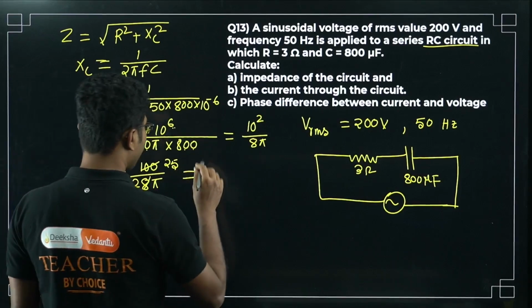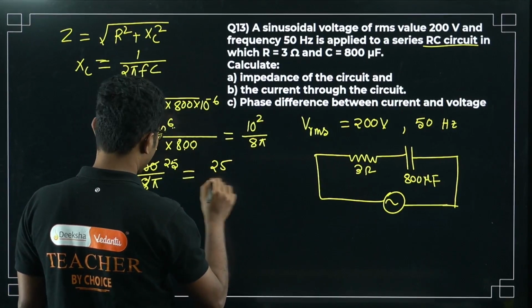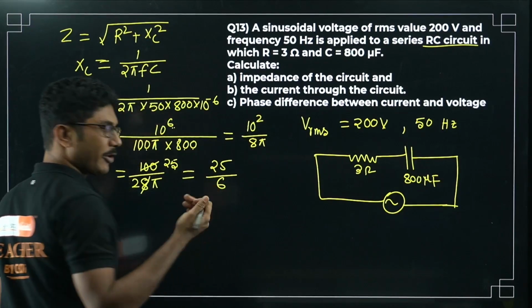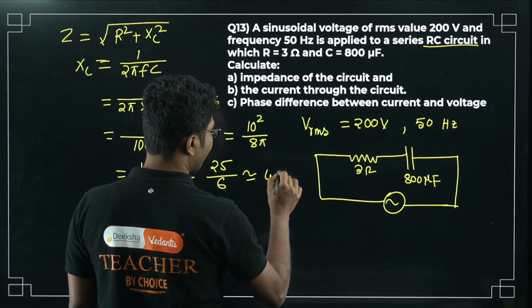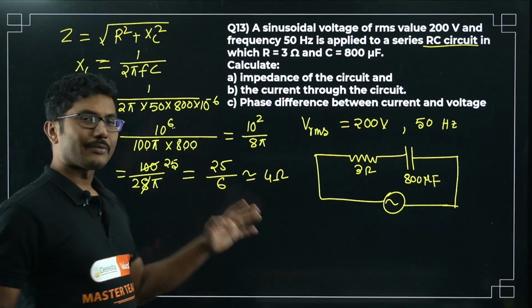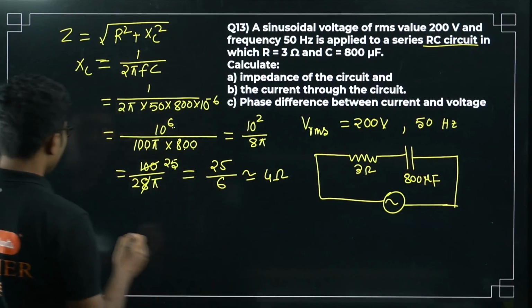So approximately you can say 25 divided by 3 2s are 6 point something. So approximately it will be 4 ohm. You can calculate it exactly using your calculator, but as I said, I will not use a calculator.